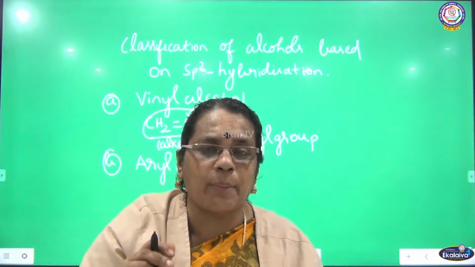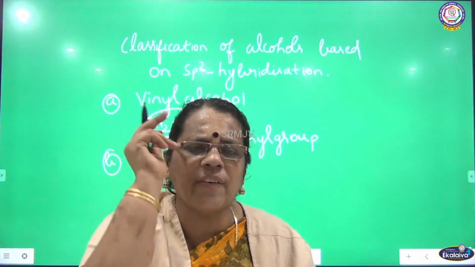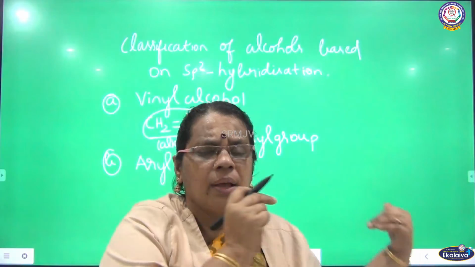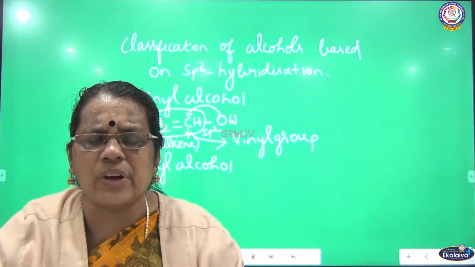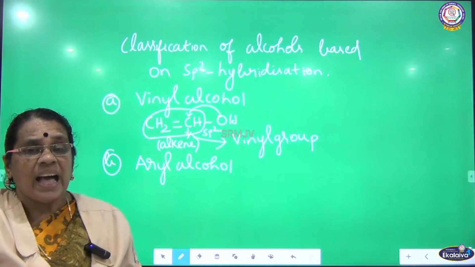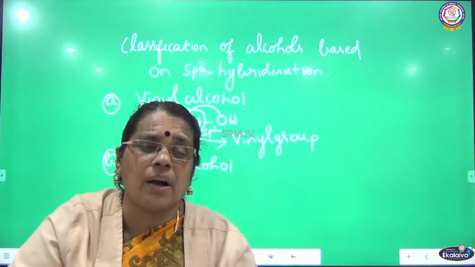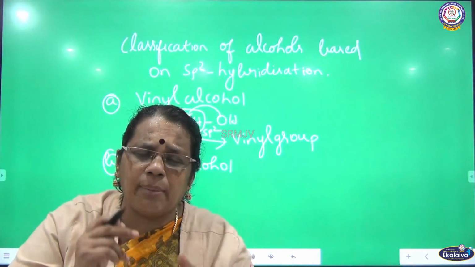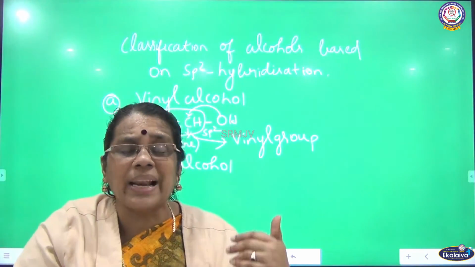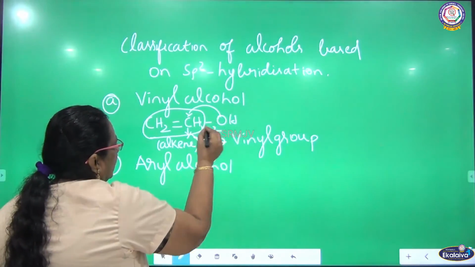In the previous case, I told about saturated, where the carbon valencies are satisfied by single covalent bonds. Here the valency of carbon is satisfied by a double bond, so it belongs to the alkene family. Whenever a double bond is there between carbons, we call that the alkene family, unsaturated double bond compounds. The hybridization of carbon in alkene is sp2.